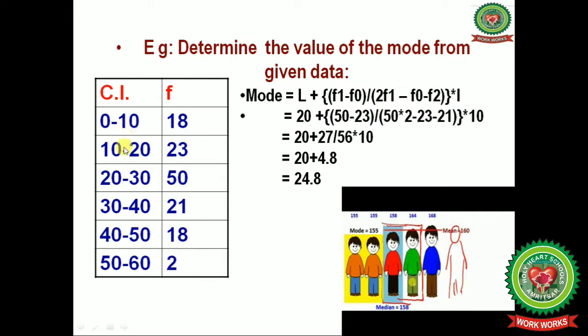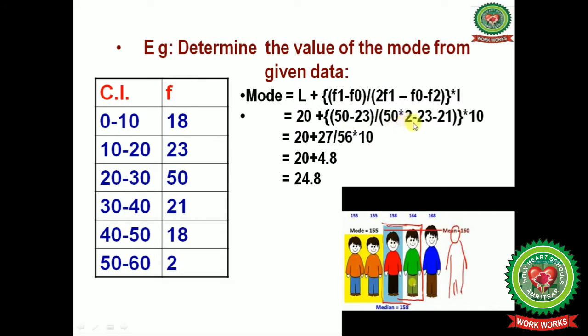In this, the class intervals given are 0 till 10, 10 till 20, and so on, the last being 50 till 60, and frequencies are given. Now on the basis of the observation method, our model group is 20 till 30. So the lower limit of the model group is 20, mark the value here, and F1 here is 50, and F0 is 23, just preceding the model class.